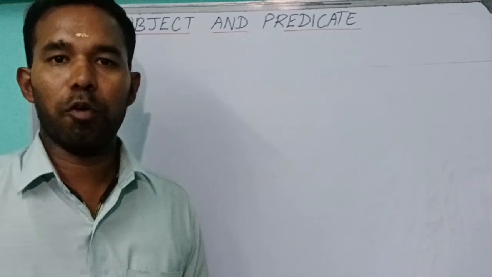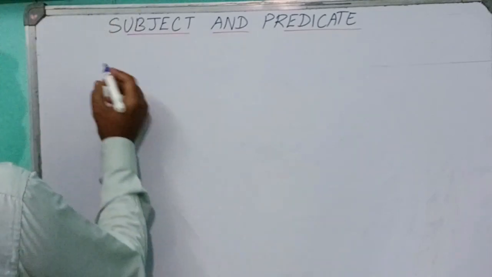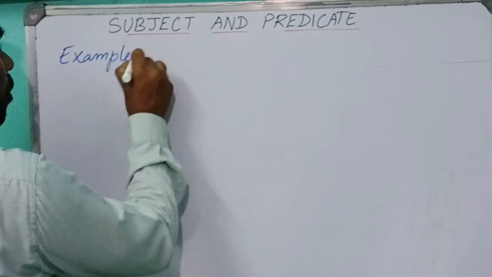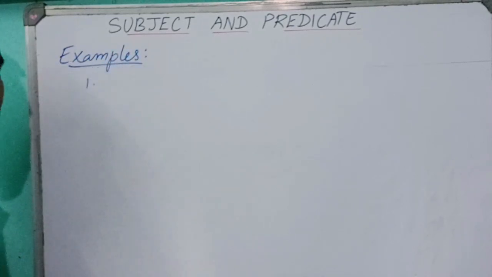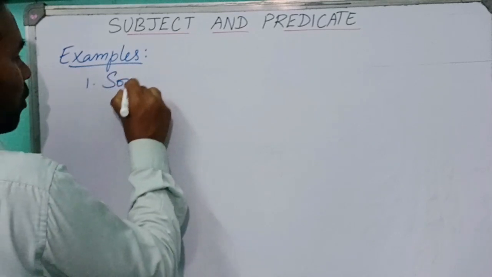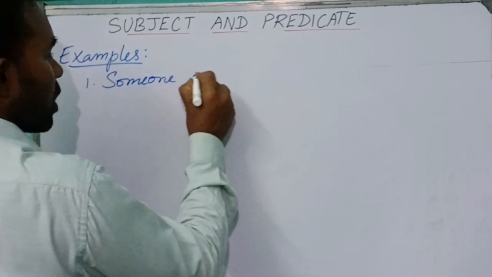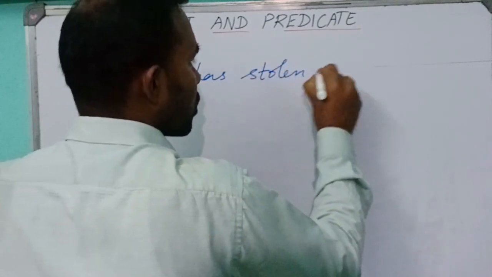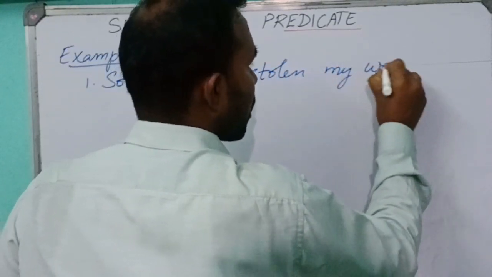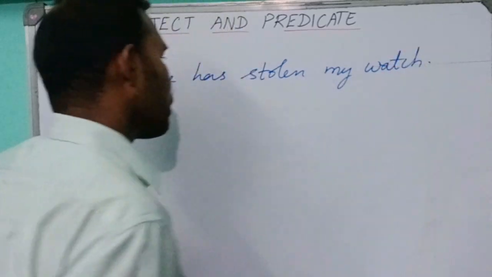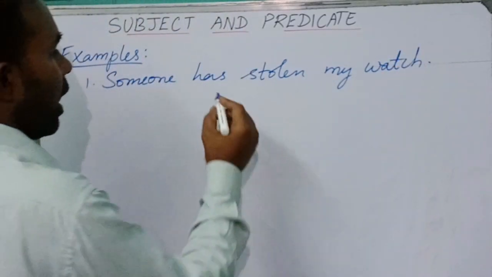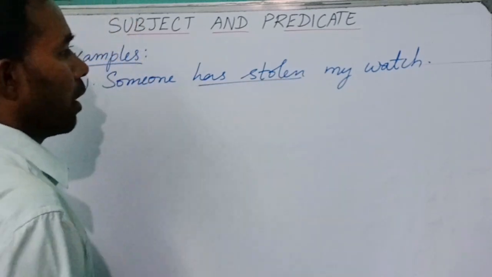Let us see a few more examples. First one, someone has stolen my watch. Here, has stolen is a verb.